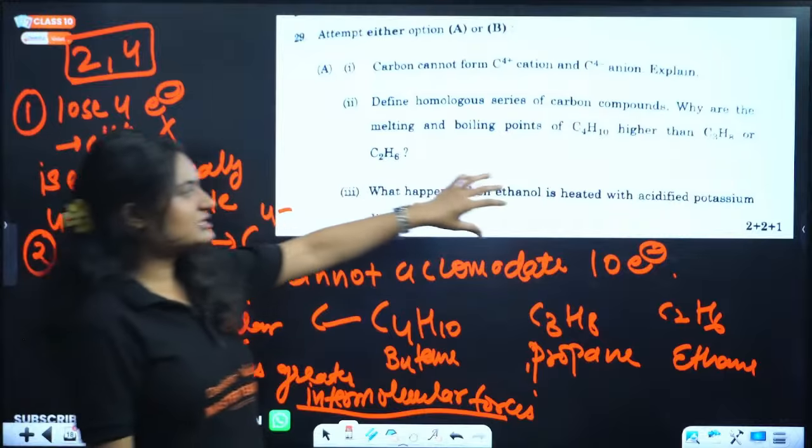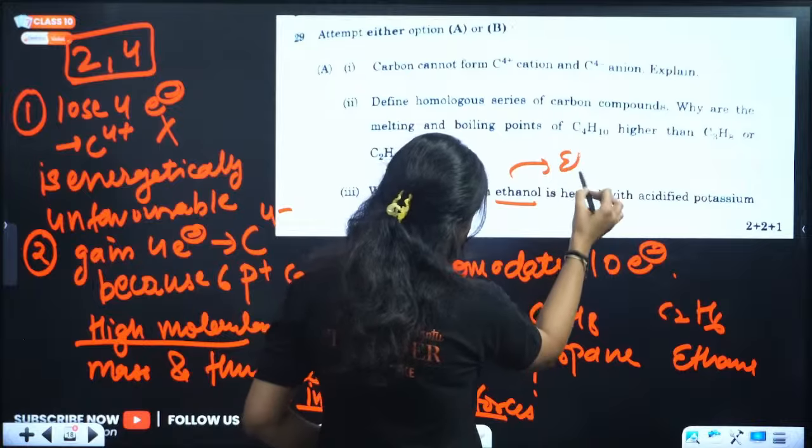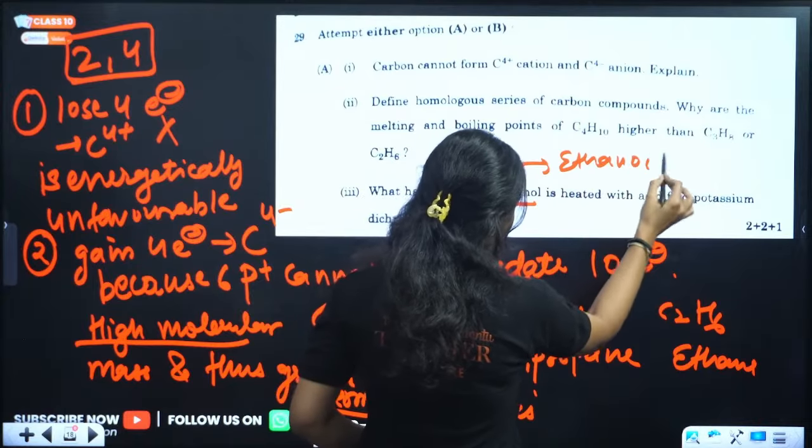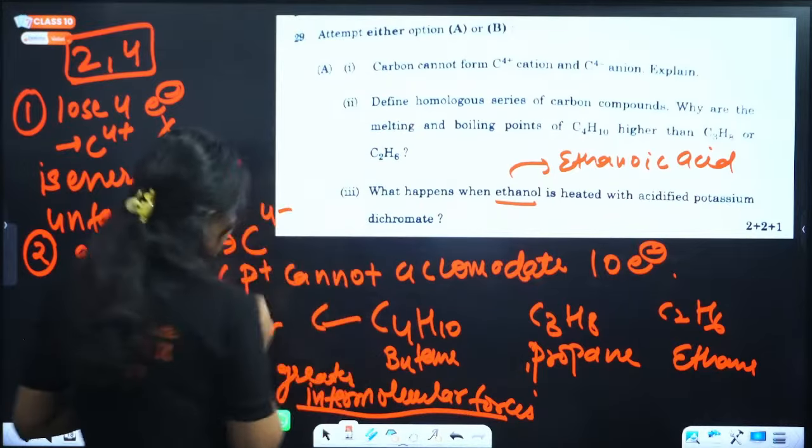What happens when ethanol is heated with acidified potassium dichromate? So ethanol gets converted into ethanoic acid. What is the reaction? Okay, let me write it here.